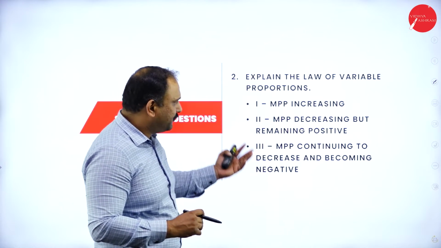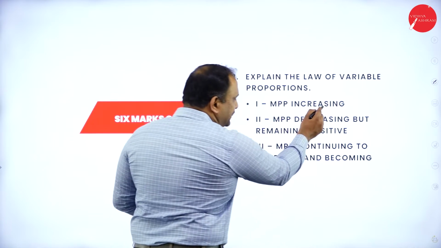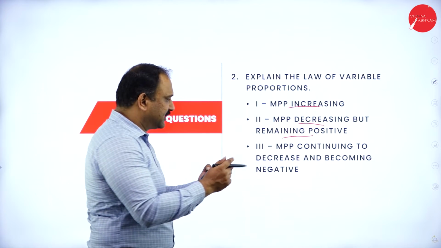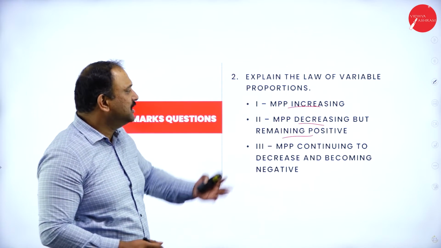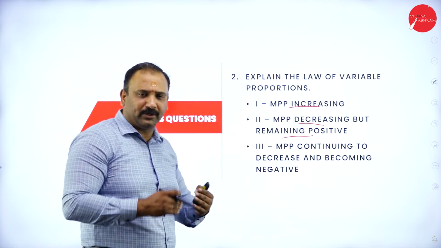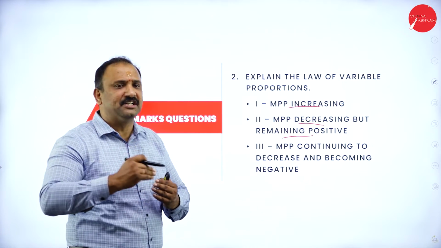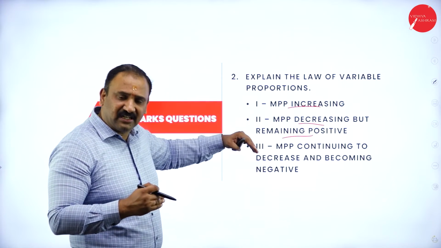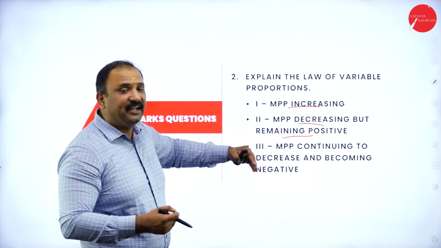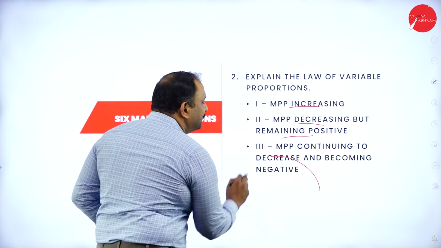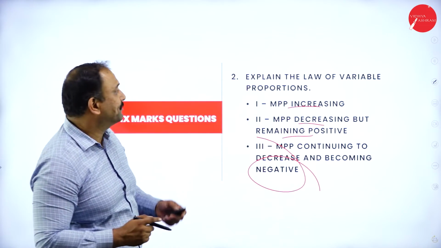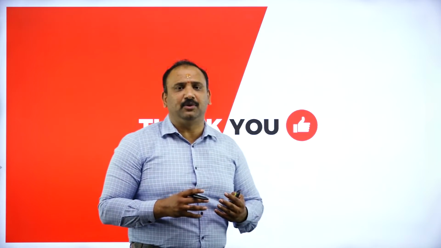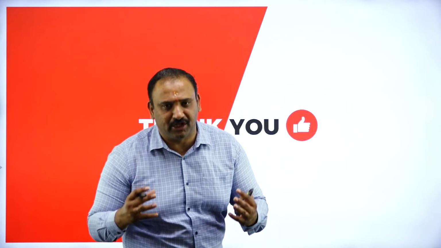Followed by the law of variable proportion. First it will be increasing, then decreasing, and then it continuously starts becoming negative. So that's how you are going to talk about the marginal product. Initially it increases, then it becomes decreasing but still remains positive, and finally it continues to decrease and becomes a negative factor altogether.